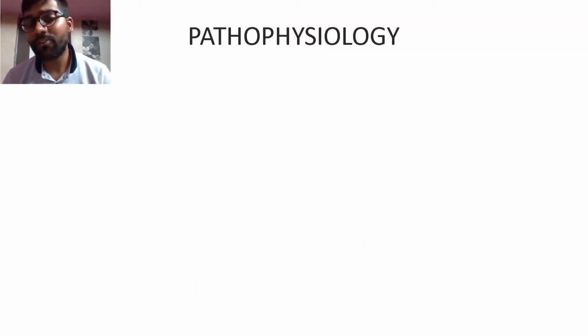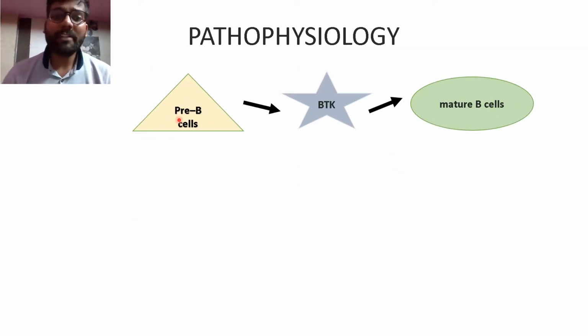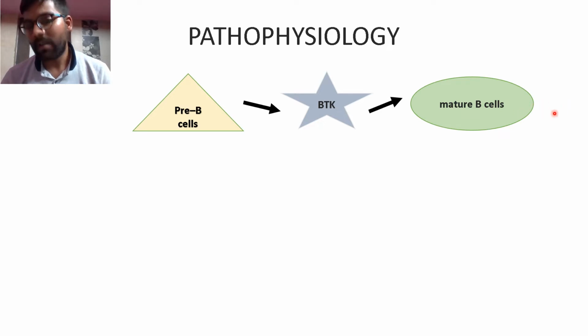Moving to pathophysiology of this disease, normally there are pre-B cells on which BTK acts and converts them into mature cells. But in this disease BTK is absent and there is not a proper amount of mature B cells, or mature B cells are absent. This progresses to the pathogenesis of this disease.